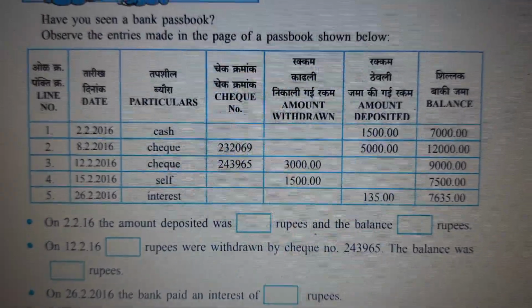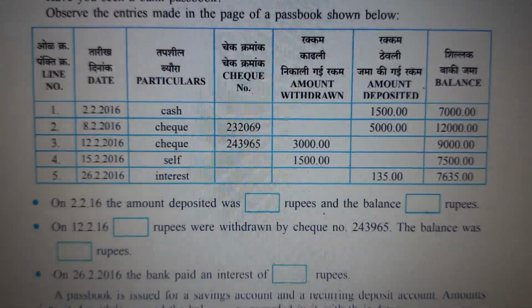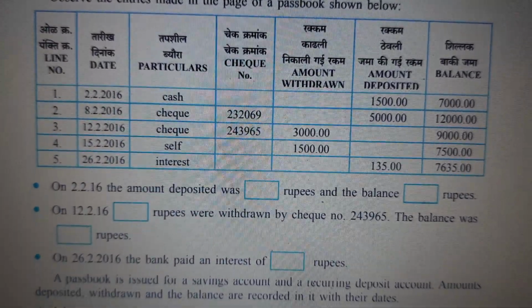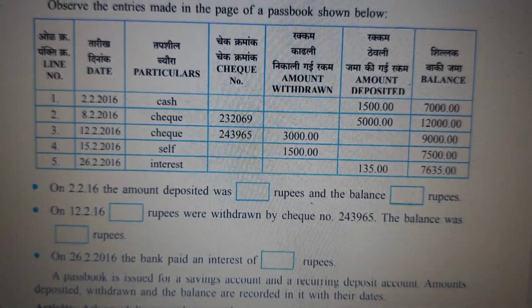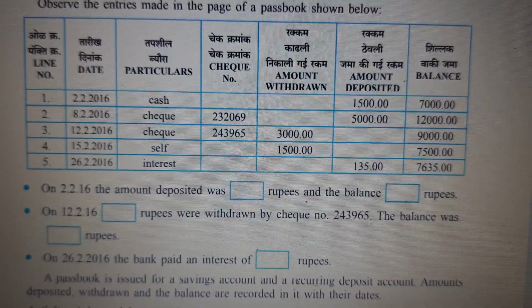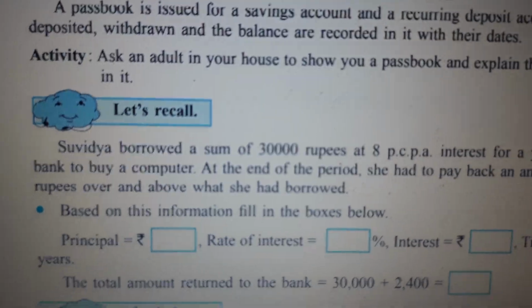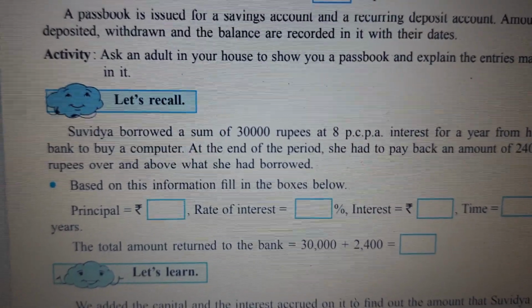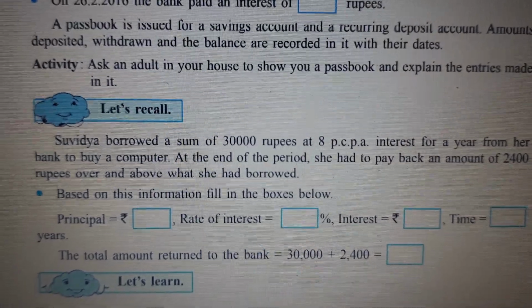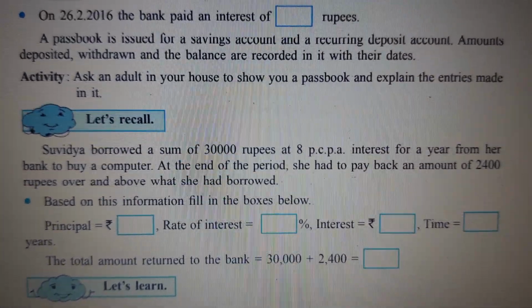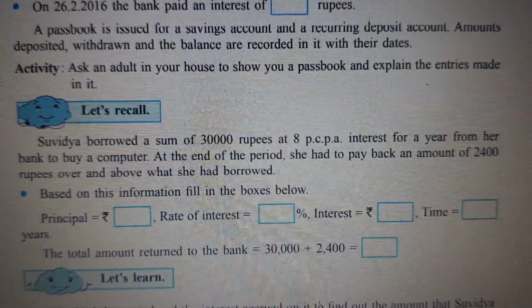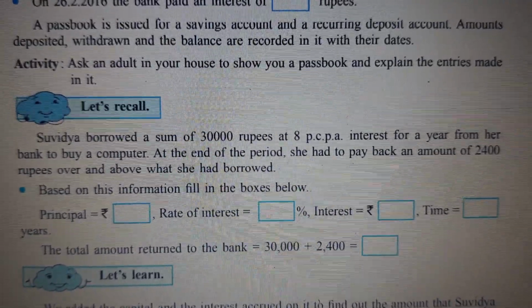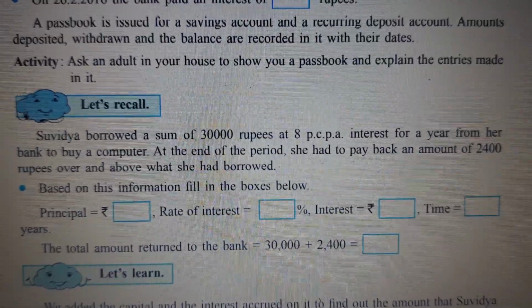And these days we have the SMS facility. So as soon as you withdraw the money, as soon as you do some shopping, you get an SMS that this much amount is deducted from your account. And if it is not you, then please report to the bank. Here I would like to explain to you, children. Just have a look here. A passbook is issued for savings account and a recurring deposit account. Amounts deposited, withdrawn, and the balance are recorded in it with their dates.